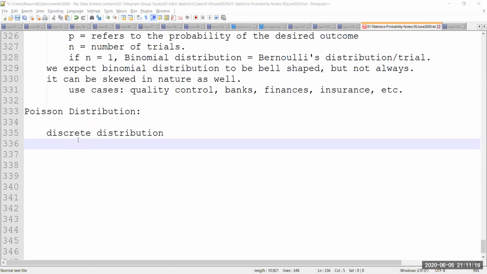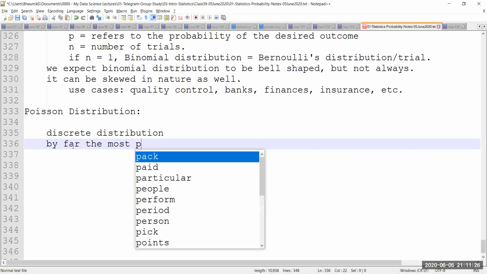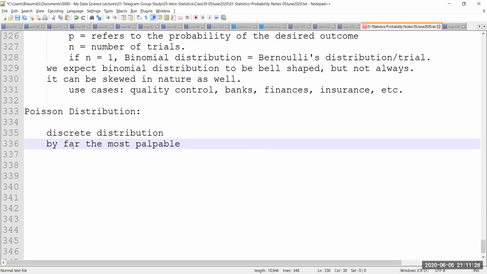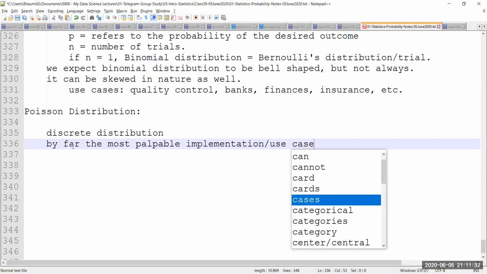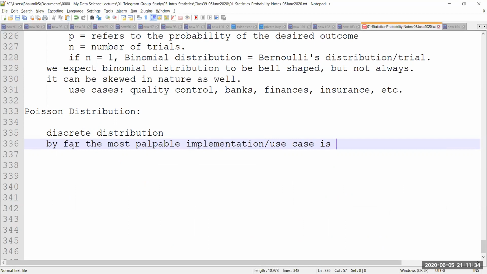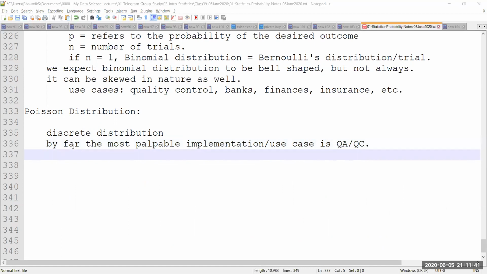But by far the most palpable implementation or use case is QA or QC, quality control or quality assurance. It is used where I would like to find the number of defects per item.